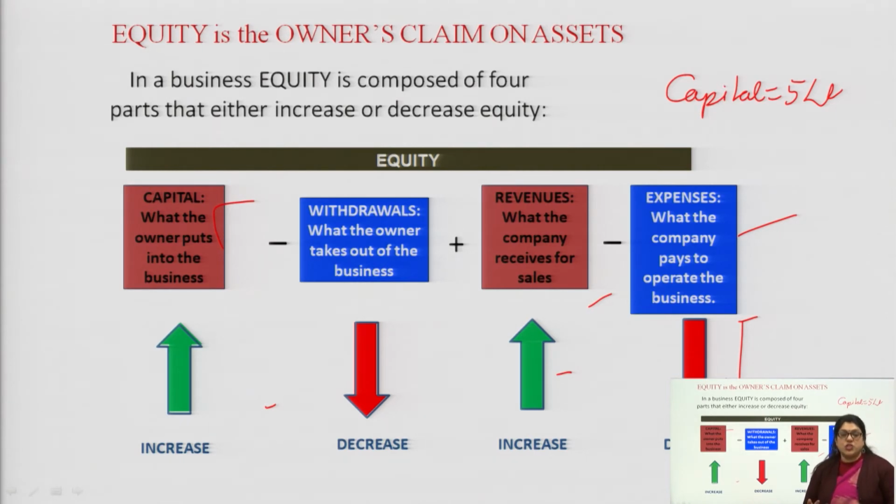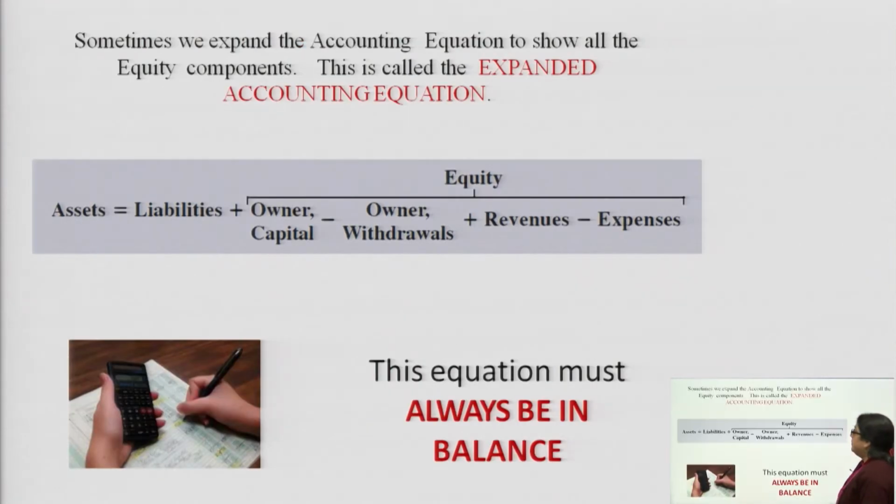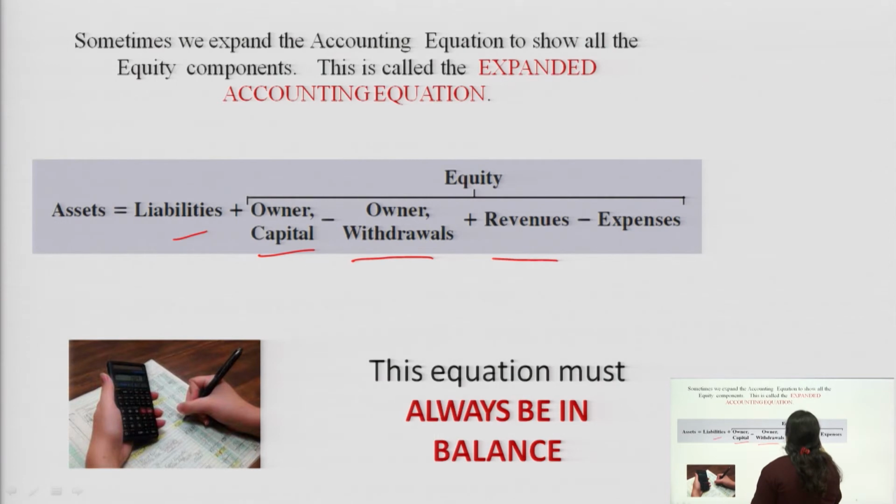The two things which are decreasing this equity are withdrawal of anything, meaning the stock or maybe the money, and different expenses which occur during the time of business. It could be easier to understand that equity can be defined like liability, owner's capital minus withdrawals plus revenues and the different expenses.